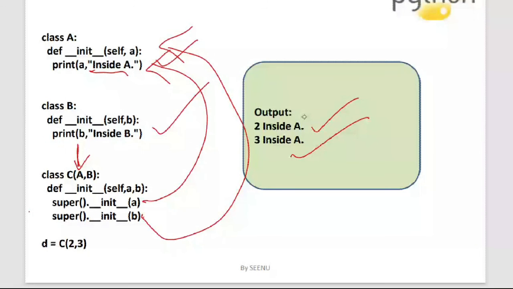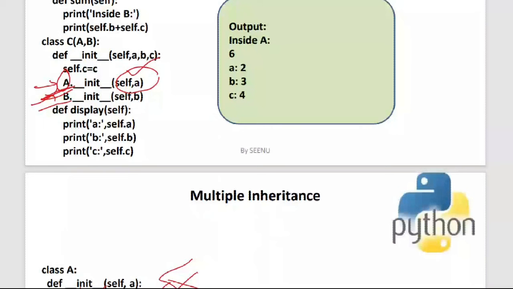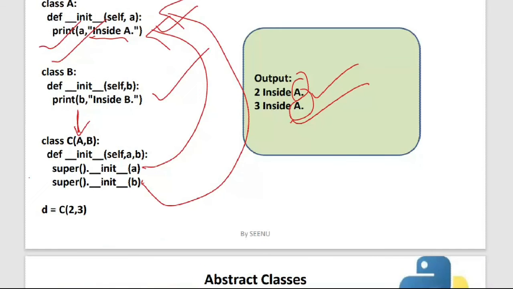Okay, fine. If you want both the constructors of both the super classes to be called, you have to use this thing. Okay, so you have to use this kind of convention to actually call the two constructors of the parent class. Okay, so this is what you have to do. If you are using super, then only one will be called.